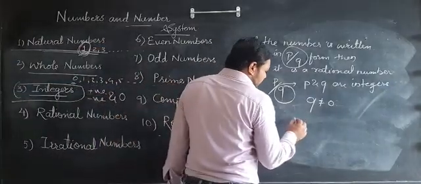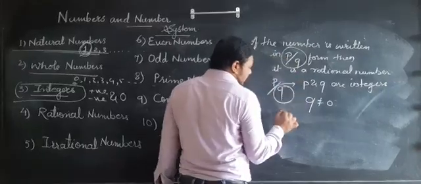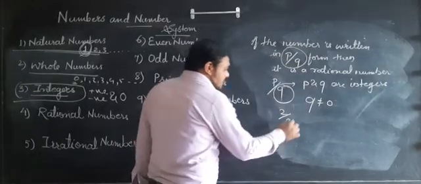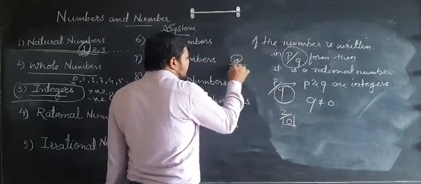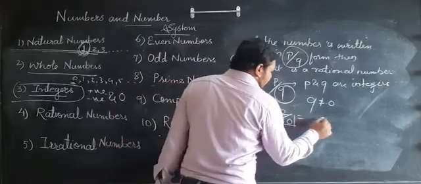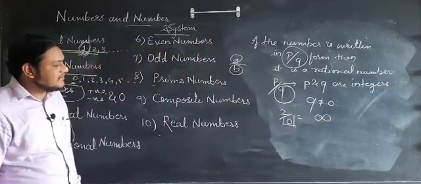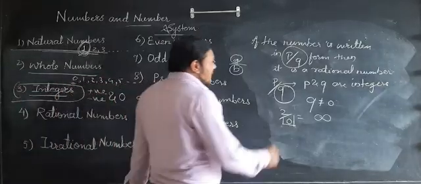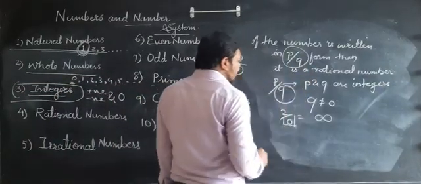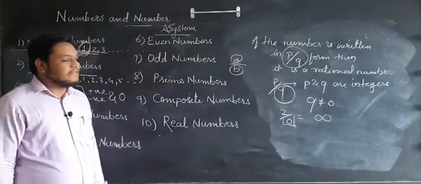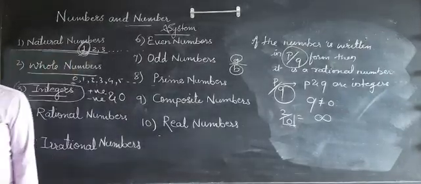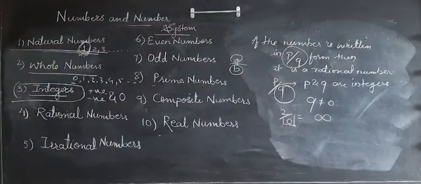Because if I write one rational number 2 upon 0, then 0 comes in the denominator. We all know that in a fraction A upon B, A is the numerator and B is the denominator, and if the denominator is 0, then the answer will be infinity. That is why in P upon Q form, keep in mind that the denominator should not be equal to 0. So students, note this definition. It is one of the most important definitions. In P upon Q form, P and Q are integers and Q should not be equal to 0. So these are rational numbers.